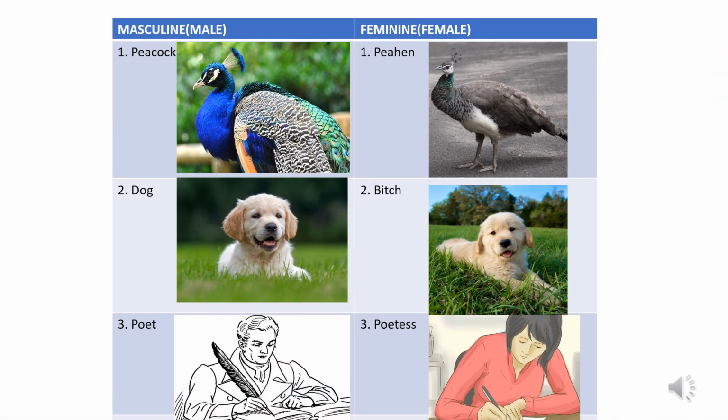Children, look at the first picture. You can see a beautiful peacock there. Have you seen peacocks? So, peacock is male, and in the second picture you can see peahen, that is the female of peacock. In the second picture you can see a dog, it is male, and bitch, that is the female of dog.